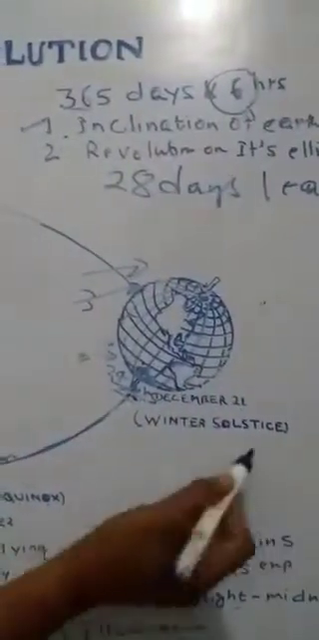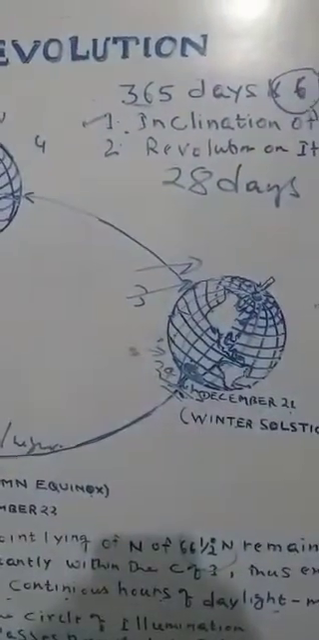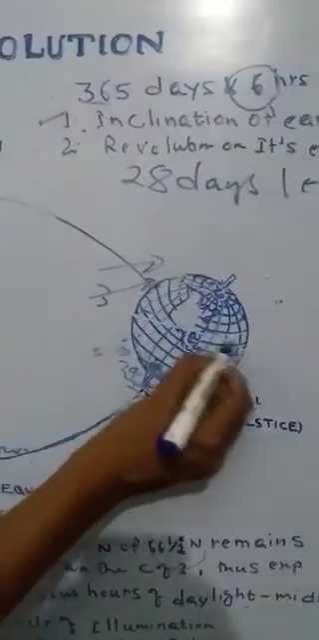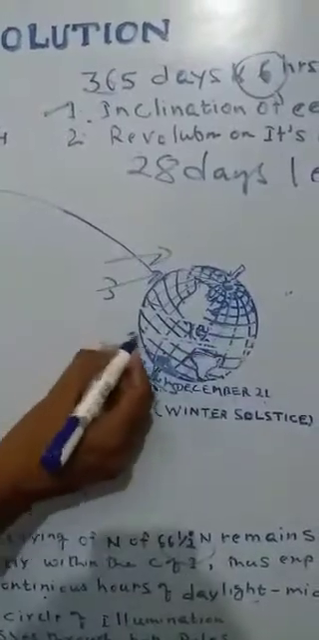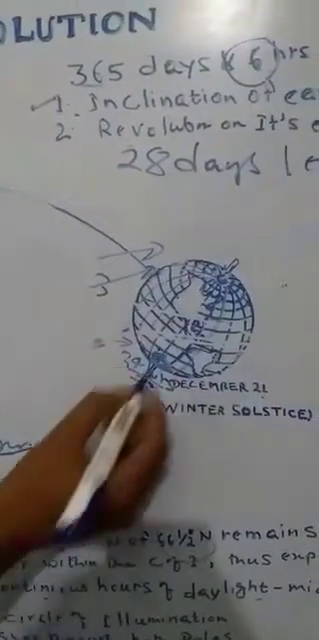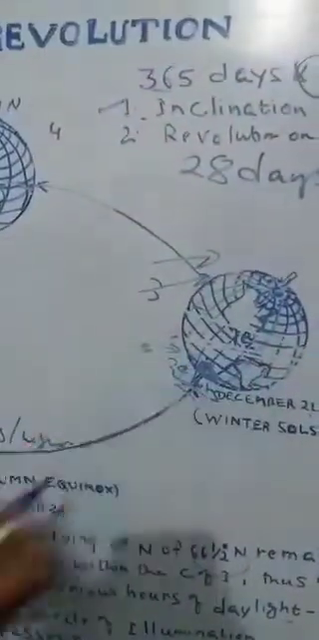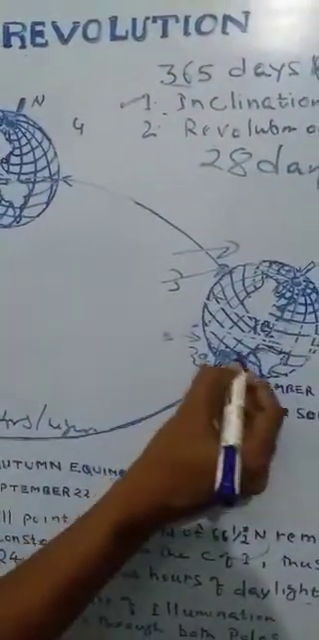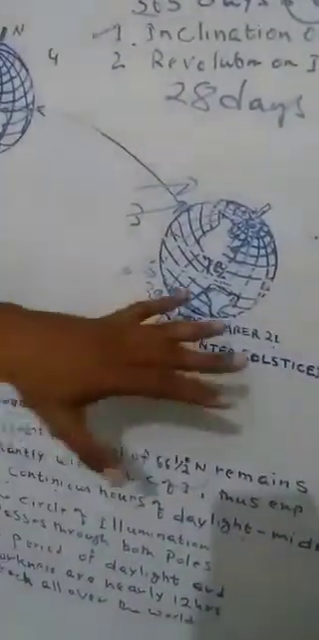Now we are moving towards the December winter solstice. December 21 is the winter solstice for the northern hemisphere. In this time period, the sun will shine vertically over the Tropic of Capricorn. In that situation, the Tropic of Capricorn, or you can say the southern hemisphere, will experience more light. The length of the day would be large, and beyond the 66.5 degree Antarctic Circle, the area will experience a 24-hour day.